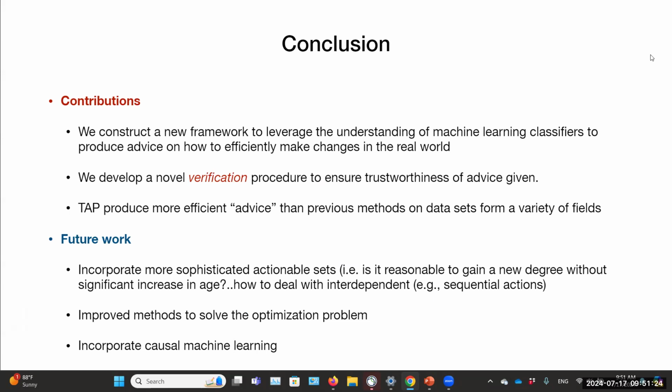In the future, we'd like to incorporate more sophisticated actionable sets, include some interdependency between variables. We also would like to look into improved methods to solve this optimization problem that can be difficult. And we believe it would be very useful to incorporate some of the ideas behind causal machine learning to also ensure that we're going to have the intended effect in the real world.